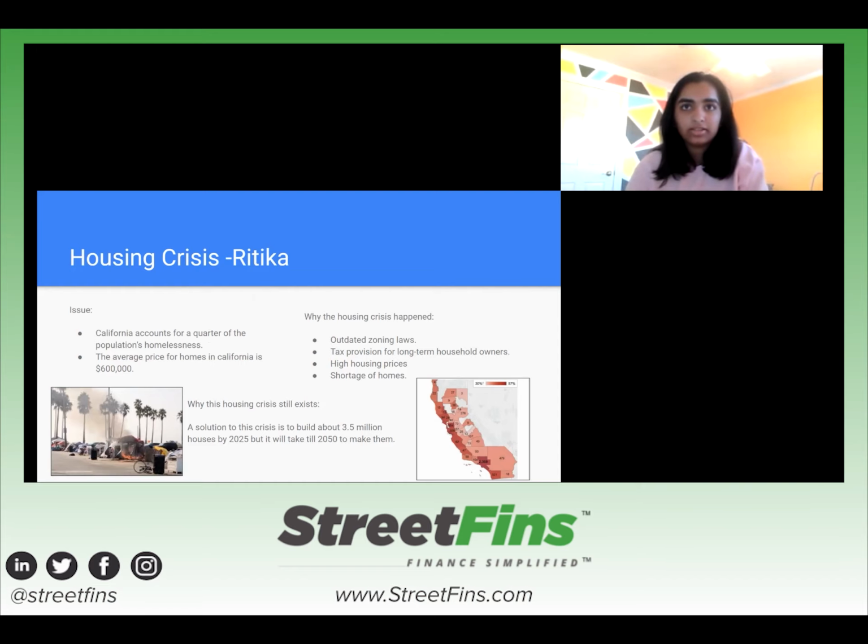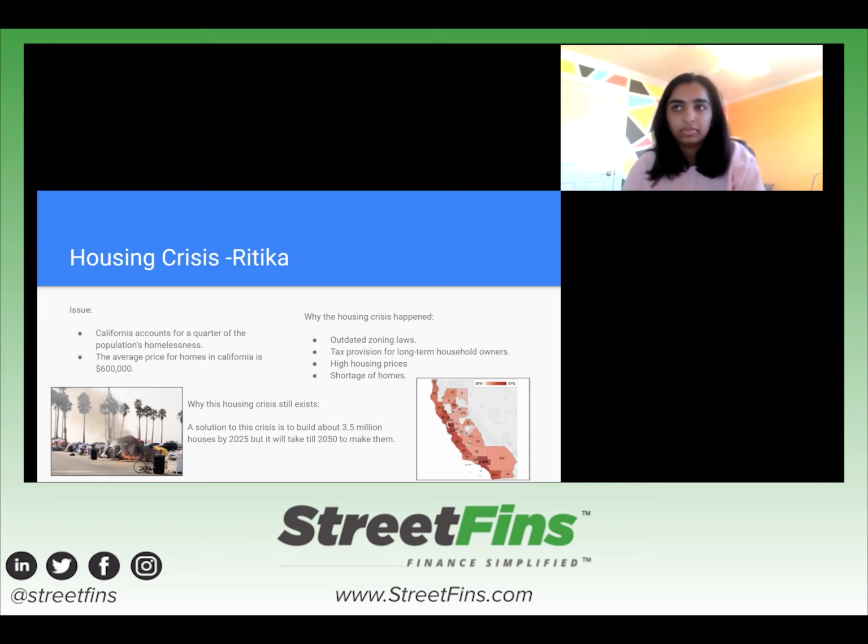The housing crisis in California is due to a variety of issues, which include the amount of poverty and the high prices. The reason the housing crisis happened in the first place is due to outdated zoning laws, tax provisions for long-term household owners, high housing prices, and a shortage of homes due to wildfires and population growth.